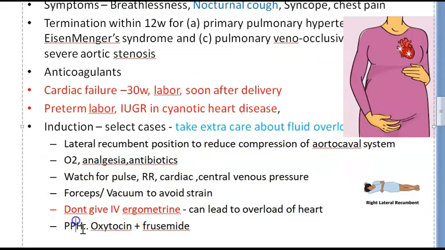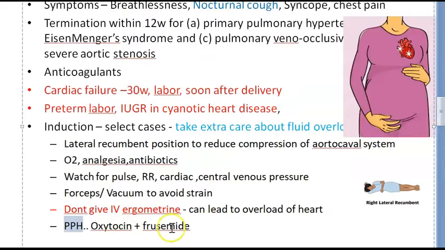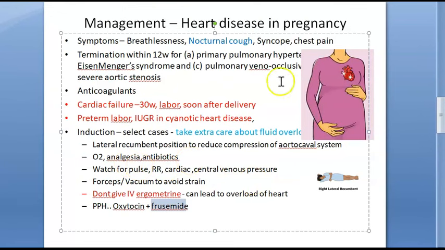Guys, then look at this. So what will you give if there is PPH, etc.? What will you give then? If you cannot give ergometrine, you can give oxytocin and furosemide. Why? To reduce the overload on the heart, right? Good. So did you understand this, guys?